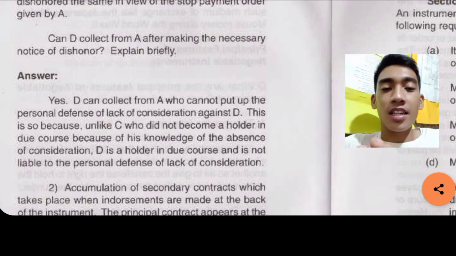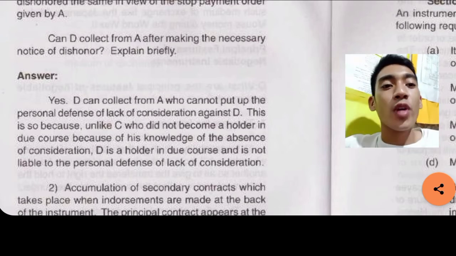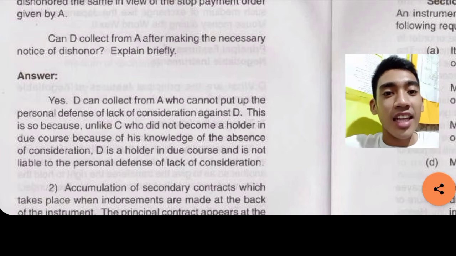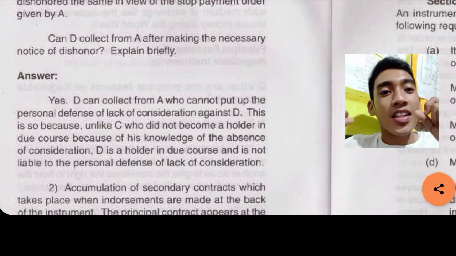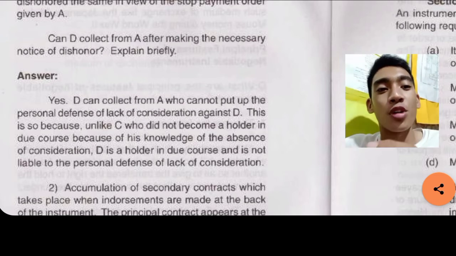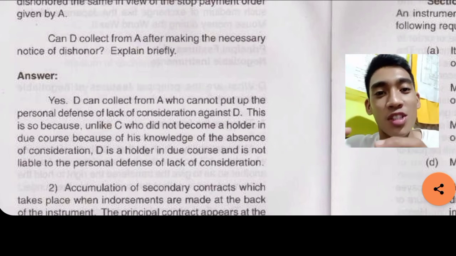So D here can collect from A, who cannot put up the personal defense of lack of consideration against D. This is so because, unlike C, who did not become a holder in due course because of his knowledge of the absence of consideration, D is a holder in due course and is not liable to the personal defense of lack of consideration.